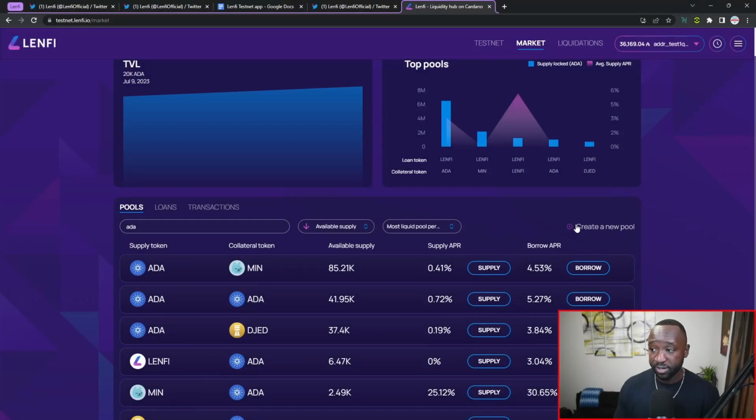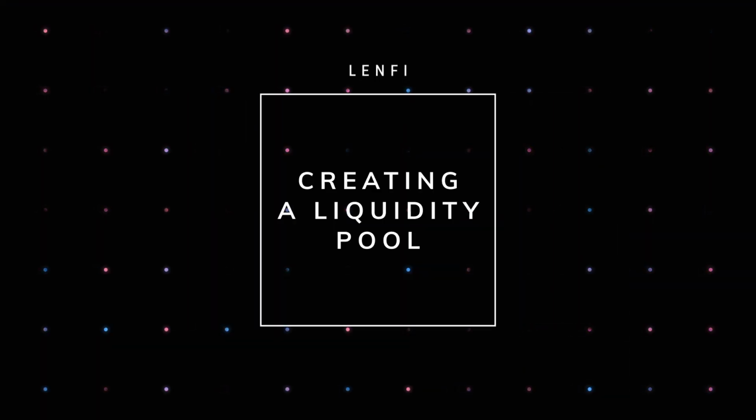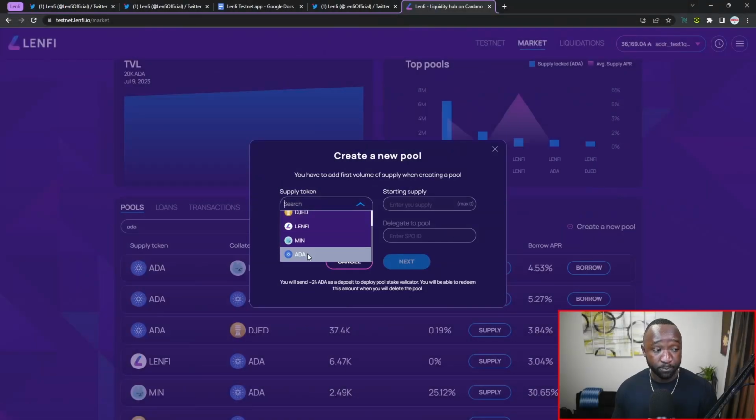Now there is an option here at the top to actually create a brand new pool. If I click on that, as you can see here, I can provide the token that I want to supply. So let's say that I want this to be a pool full of ADA and the JED token. I can put up JED as collateral in order to borrow ADA, and then I can supply how much I want to start the pool off with. So for example, let's start this off with 1,000 ADA. I can go ahead and do that.